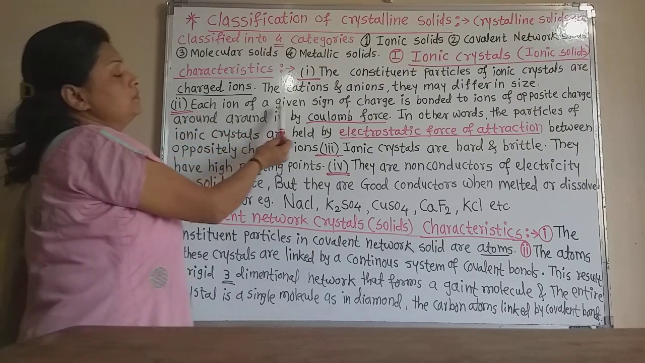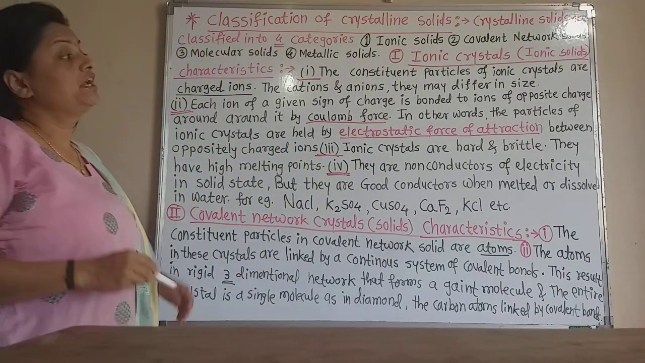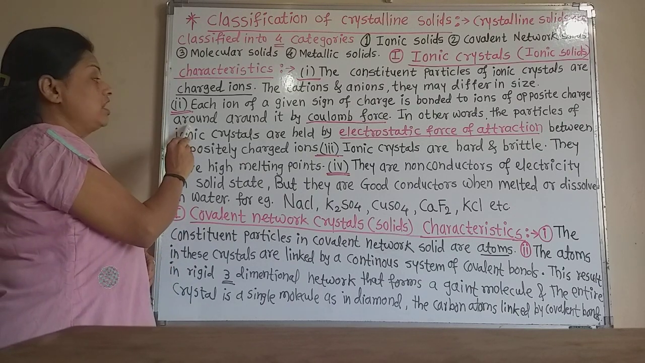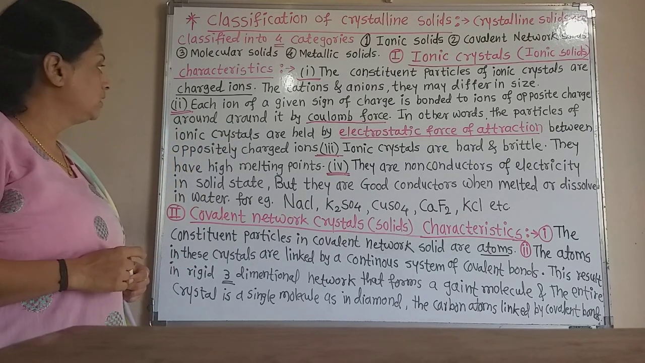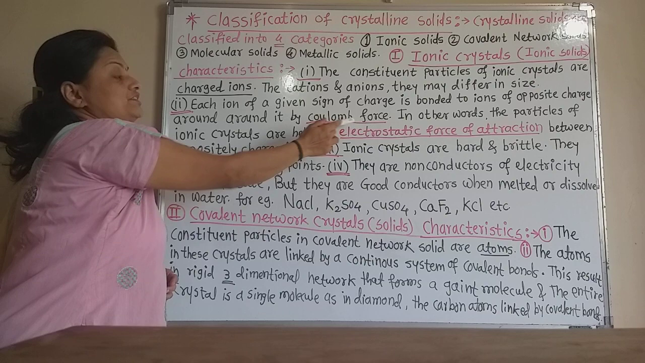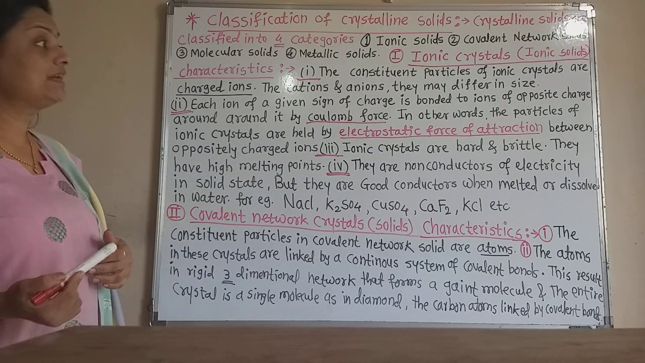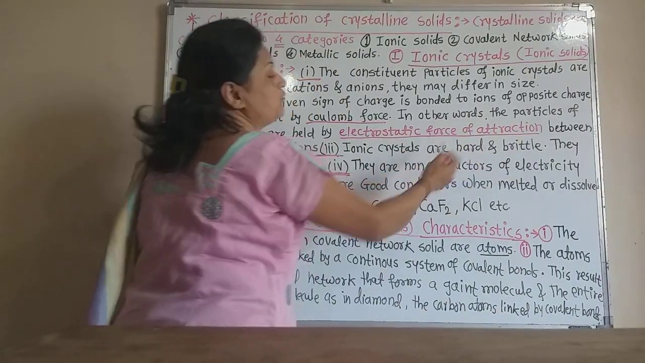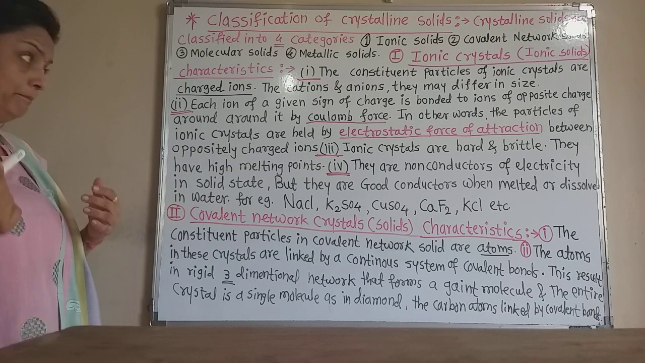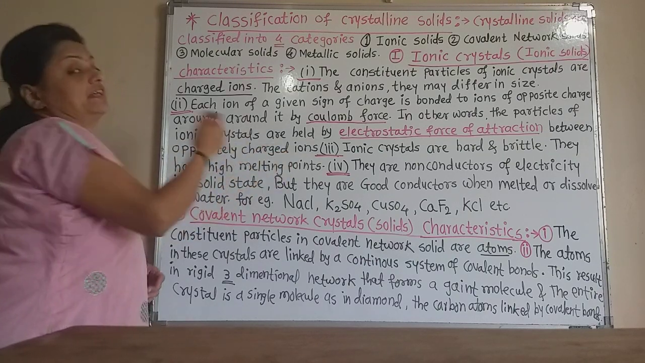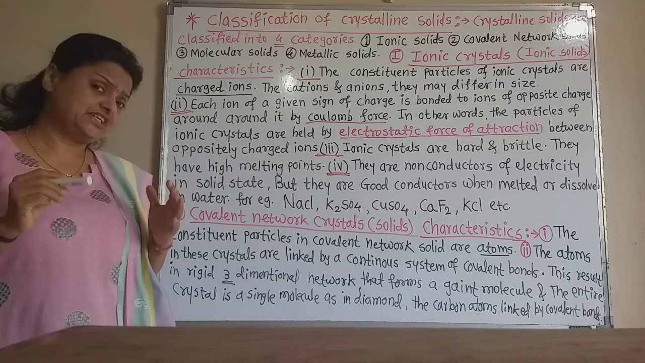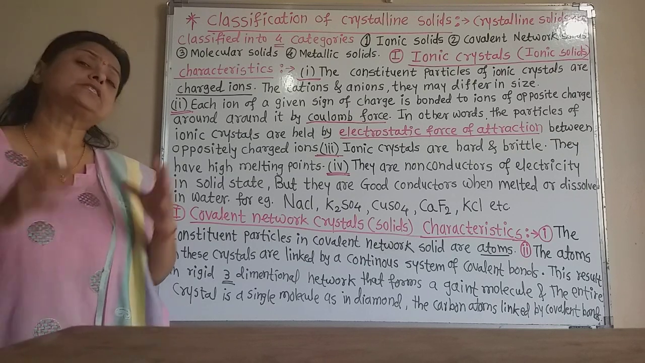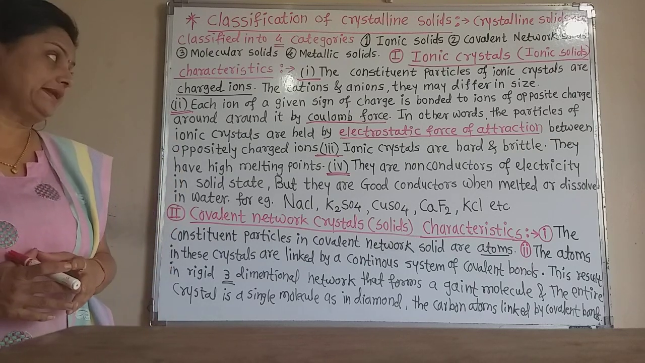Each ion of the given sign of charge is bonded to ions of opposite charge around it by Coulomb force or Coulombic forces. In other words, the particles of ionic crystals are held together by electrostatic force of attraction between oppositely charged ions. In this way, in the crystals, the cation and anion are bound together by the Coulombic forces or by the electrostatic force of attraction.